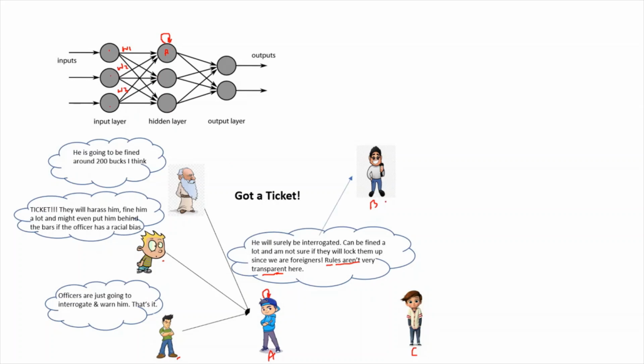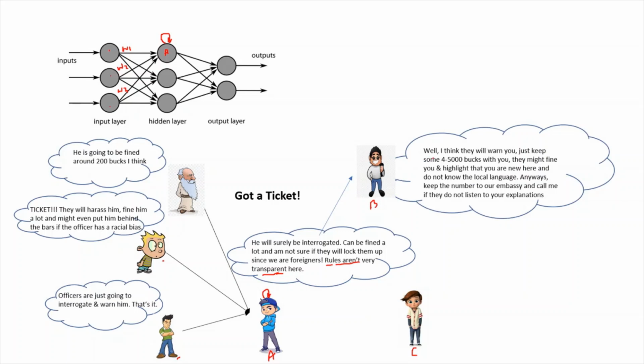B. Now B will also take the information, and now B thinks that A is not liking C these days, and he has many factors to weigh in. Like A looks a little bit grumpy. I don't know if A has interrogated or has really done a good research on this topic. So there are many things going on in B's mind. So B will also add some weight to whatever A has said and an activation function, and B will say that, well, I think they will warn you.